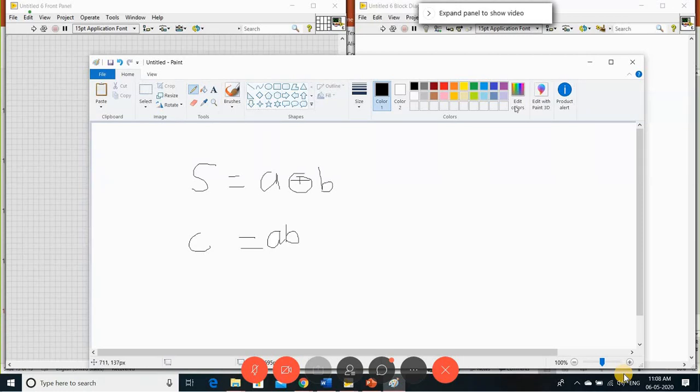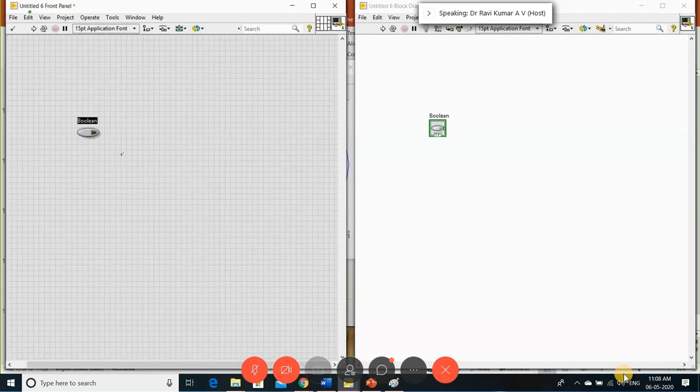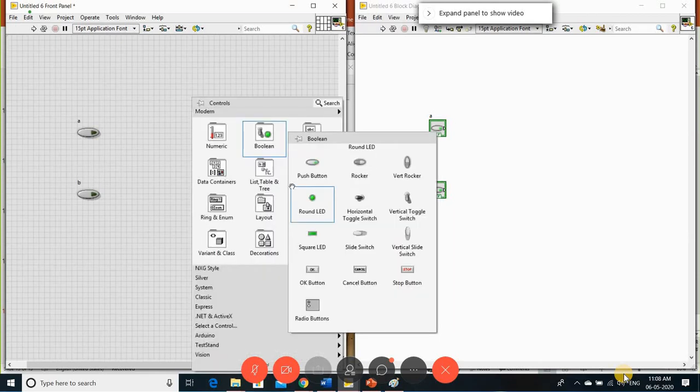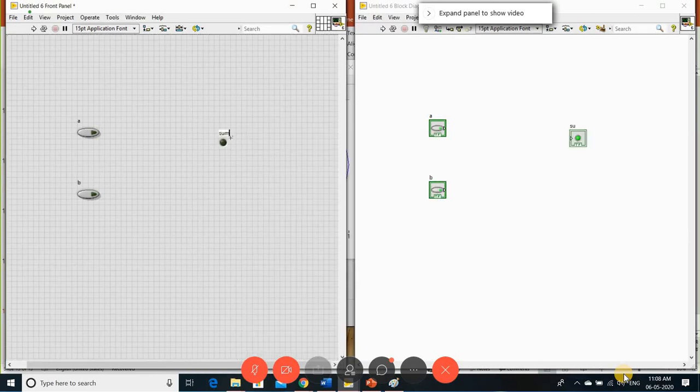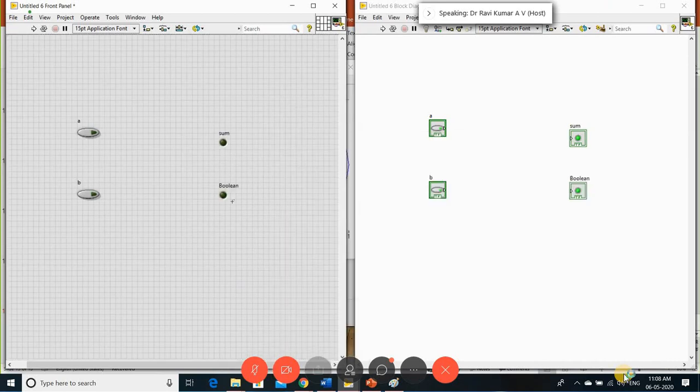So in the same way, here we have two variables, because I'm doing it as Boolean, and two outputs, sum and carry. Let me do this. I'll take the Boolean inputs. This is your A, and one more Boolean input I've taken. This is your B, and there are two outputs. So I've taken the outputs. This is your sum, and one more I've taken, this is your carry.